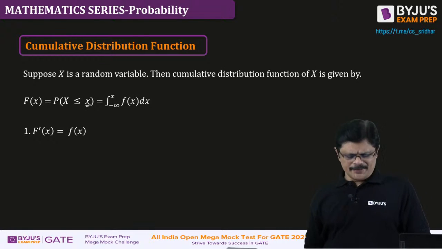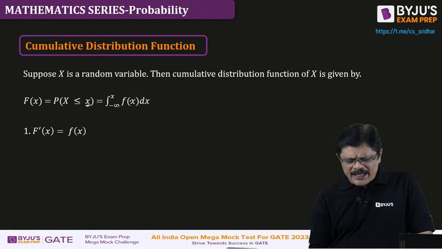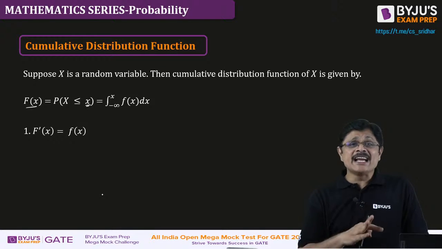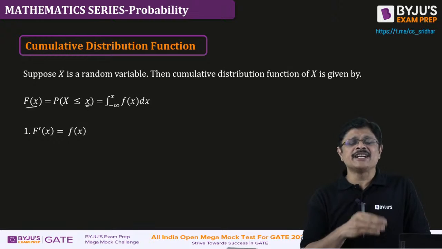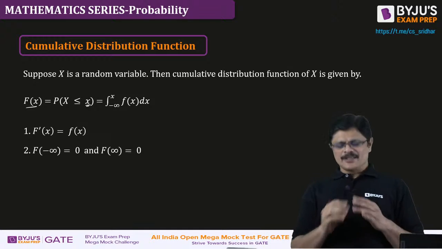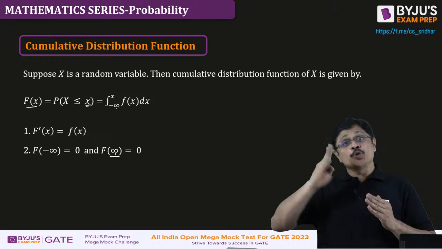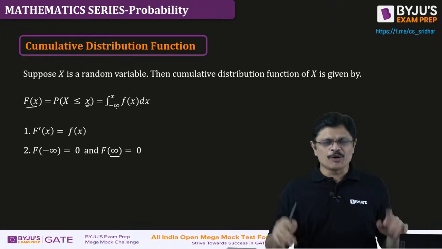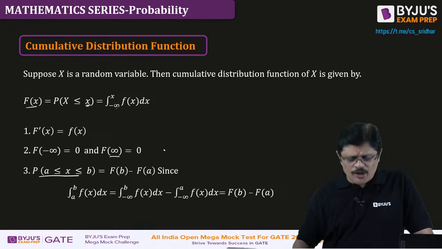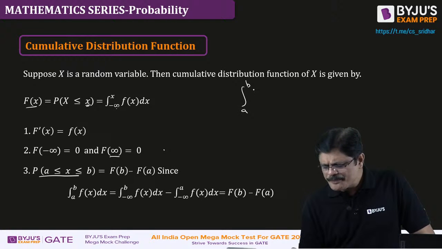You all know that integration is the reverse of differentiation. So if the integral of this is equal to F(x), then the derivative of F(x) is equal to small f(x). So how are the CDF and PDF related, sir? The derivative of the CDF is equal to the PDF. And F of minus infinity, finding from minus infinity to minus infinity, the answer will be 0. And F of infinity, up to infinity, the total probability, would be equal to 1. Now this is very interesting. If you are finding the probability that a is less than or equal to x less than or equal to b, normally you do the integral from a to b of f(x) dx.